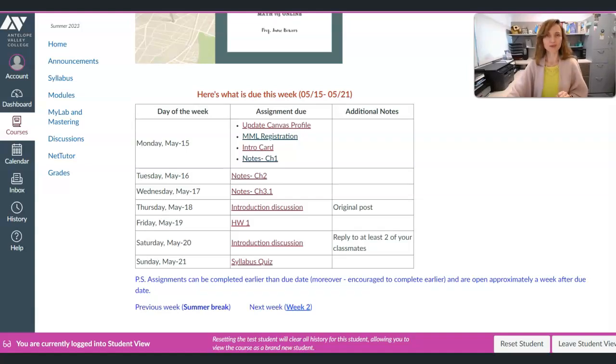Notice that on the first day of class, Monday, May 15, you will have 4 assignments. Update your Canvas profile, register for MyMathLab, fill out intro card, and complete notes for Chapter 1. On the second day, you will complete notes for Chapter 2, and on Wednesday, you will submit notes for Chapter 3.1. When you click on the assignment, it will take you to the assignment so you can easily access it right from the home page.